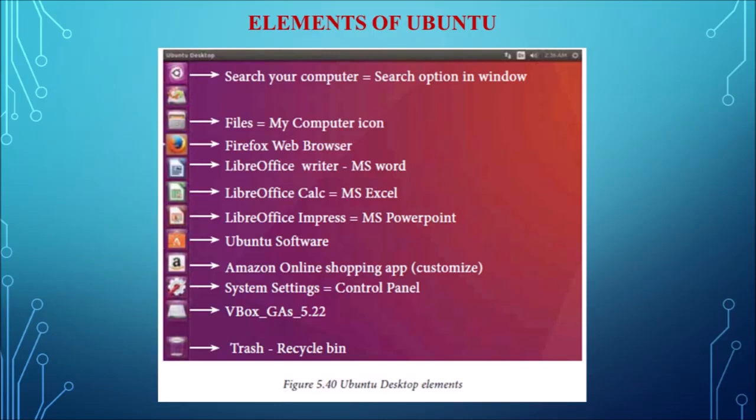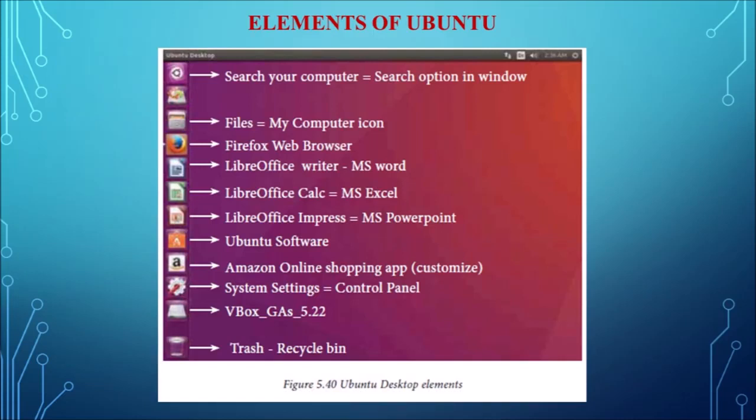And next one is the Firefox web browser. Firefox is the default web browser in the Ubuntu operating system. By clicking this icon, the user can directly browse the internet, and this is equivalent to the web browser in the taskbar, that is Internet Explorer in the Windows operating system. And next one is LibreOffice Writer. This icon will directly take you to the document preparation application, which is similar to MS Word in Windows.